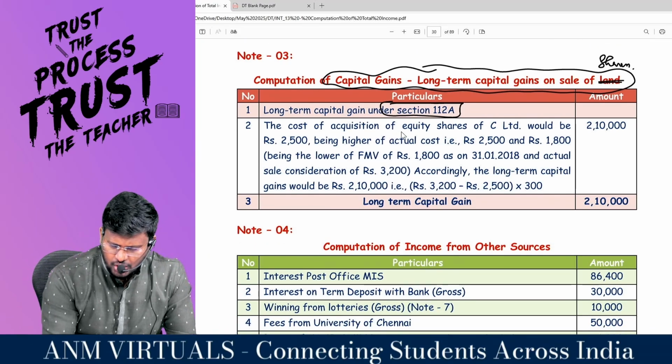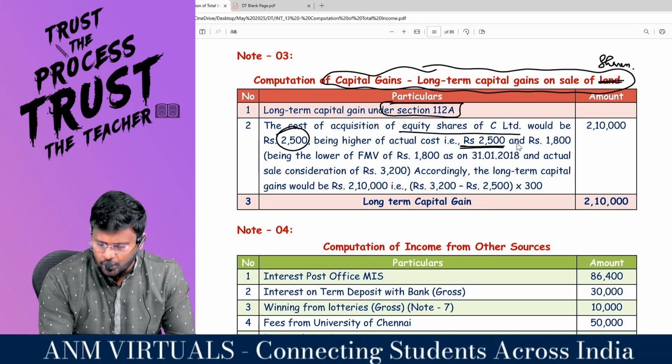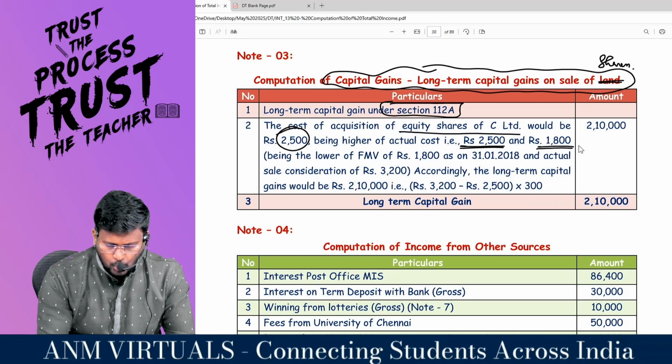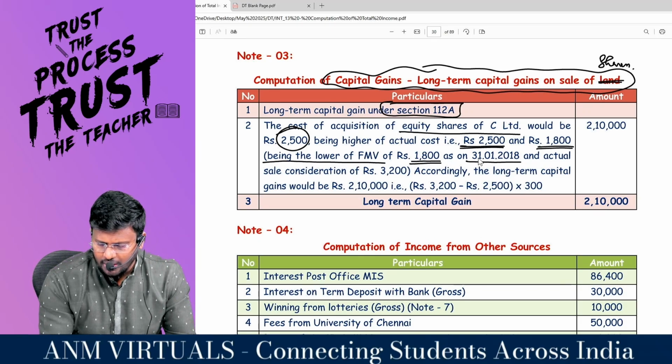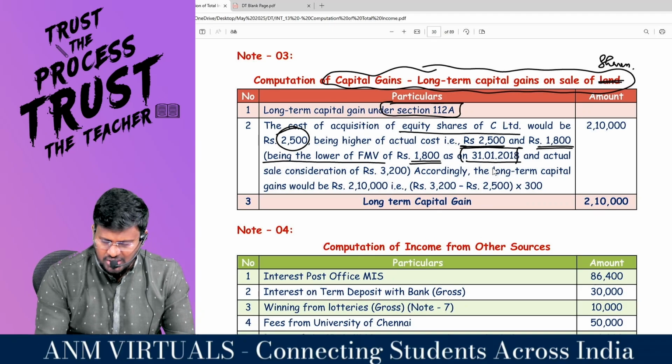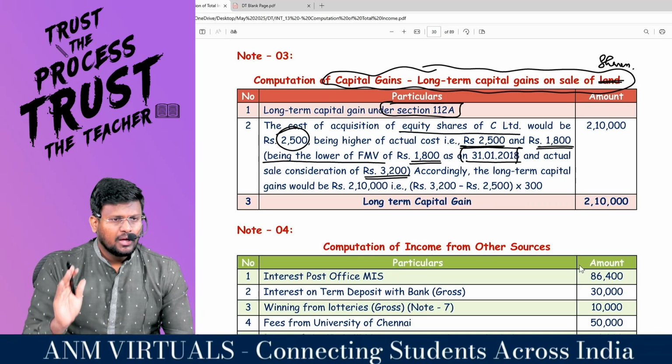So the cost of acquisition of equity shares of C Limited would be 2,500, being the higher of actual cost 2,500 and 1,800, being the lower of the fair market value as on the cutoff date 31/1/2018 and the actual consideration 3,200. Let me ask you a question.